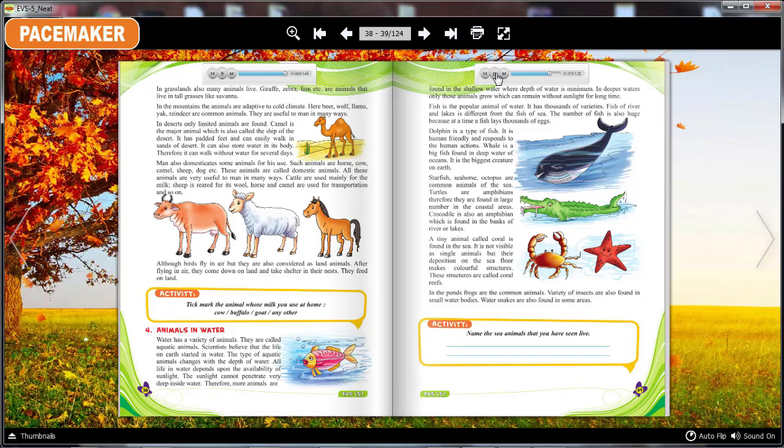In ponds, frogs are the common animals. A variety of insects are also found in small water bodies. Water snakes are also found in some areas. Activity: Name the sea animals that you have seen live.